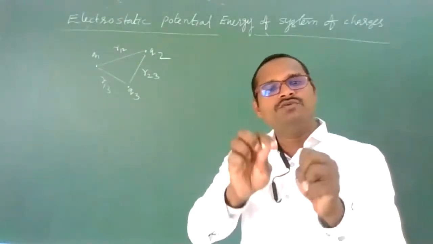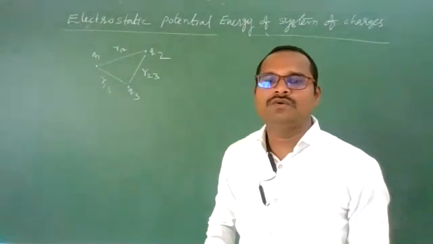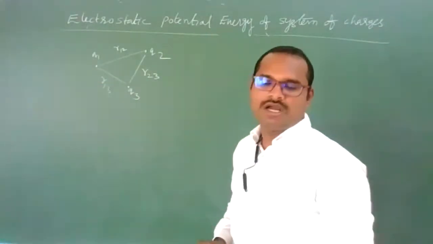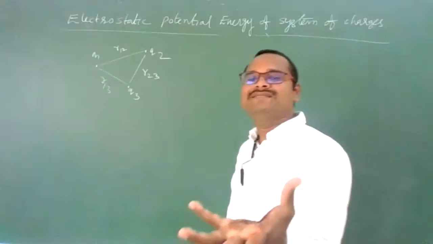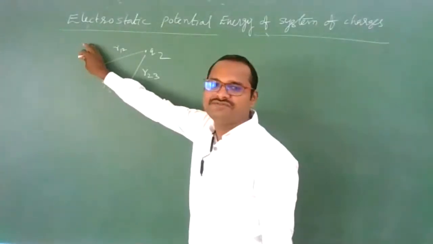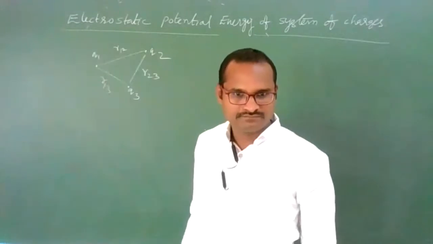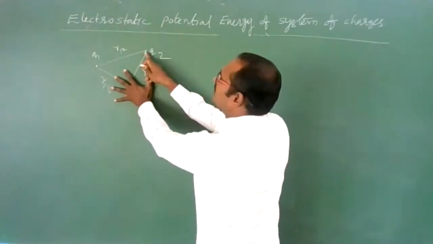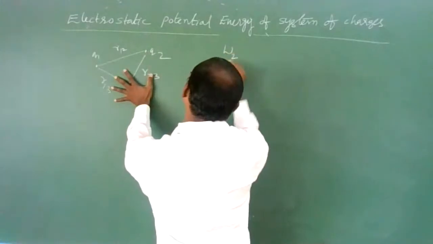What to do? Remove the three charges to infinity. Now, bring them one by one to their respective positions. How much work we need to do? The total work is nothing but electrostatic potential energy. Now, first bring charge Q1. For this, no work has to be done. Now, bring charge Q2. Forget about the third. For this, you need to perform work.